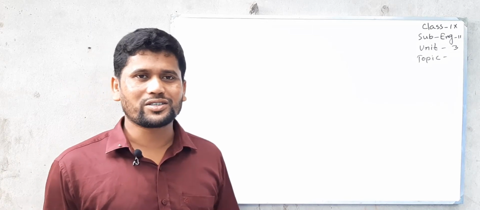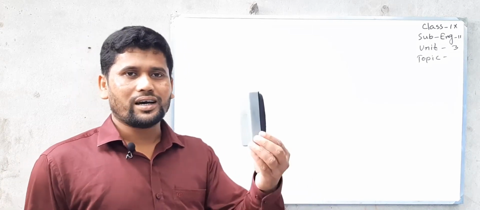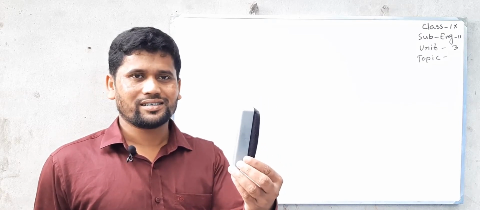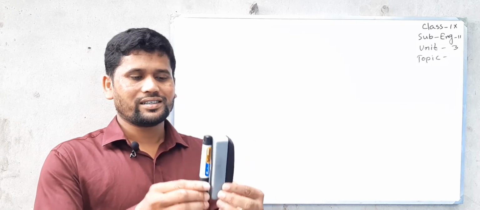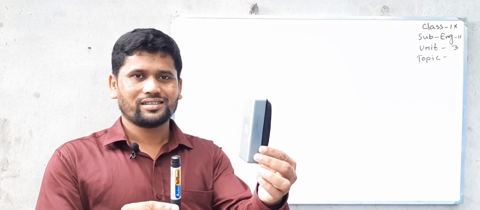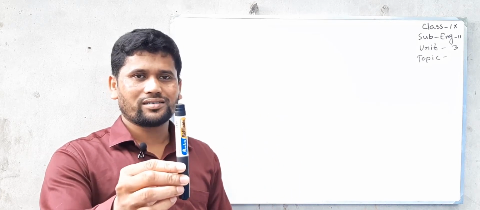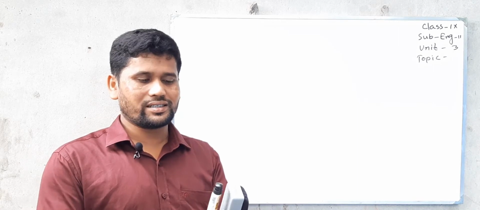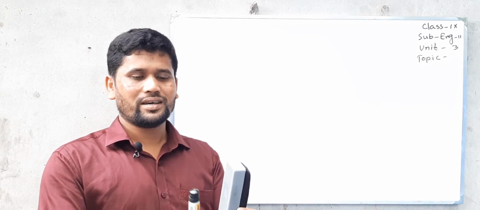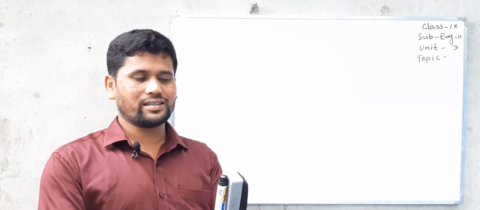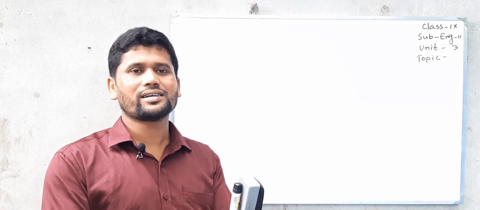First, I would like to show something so that you can understand our today's topic. Here it's a duster and it's a marker. So if I say the duster is short, is it right? And if I say the marker is long, is it right? Another way I can say the duster is shorter than the marker, and I also can say the marker is taller than the duster or longer than the duster.